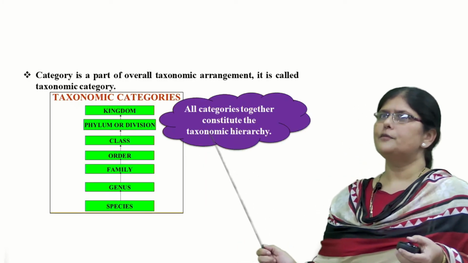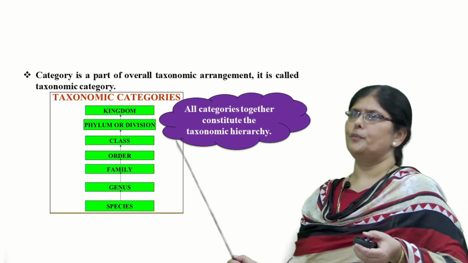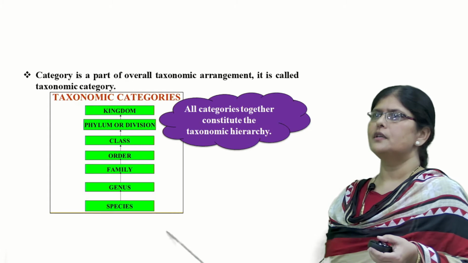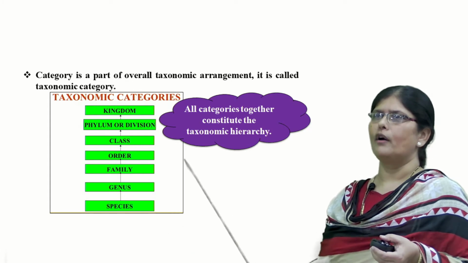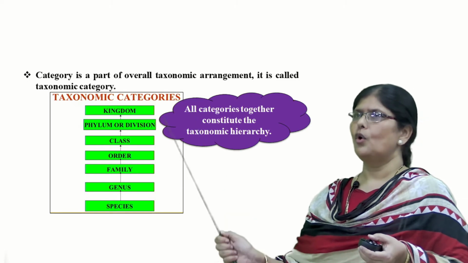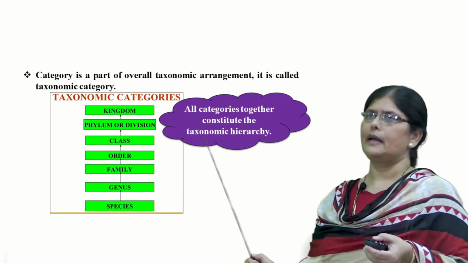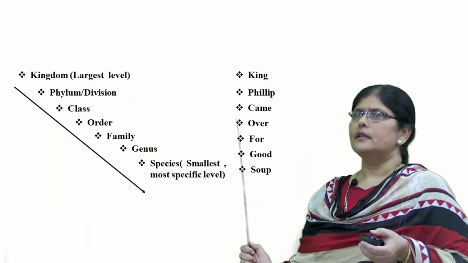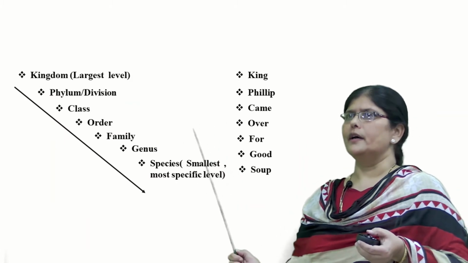Now, category is part of the overall taxonomic arrangement, and it is called a taxonomic category. You find from species to genus, family, order, class, phylum or division, and then kingdom. This whole thing is called taxonomic categories. Again, the same thing is being shown here.